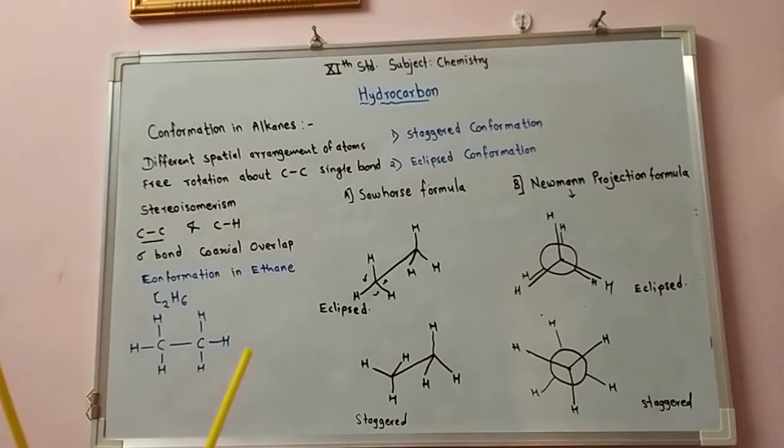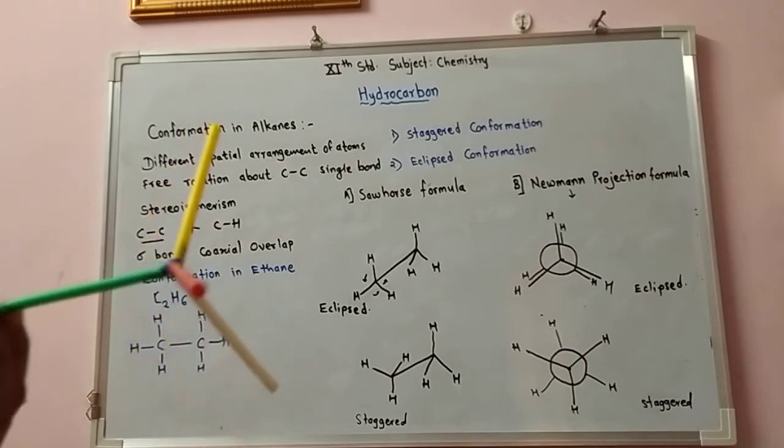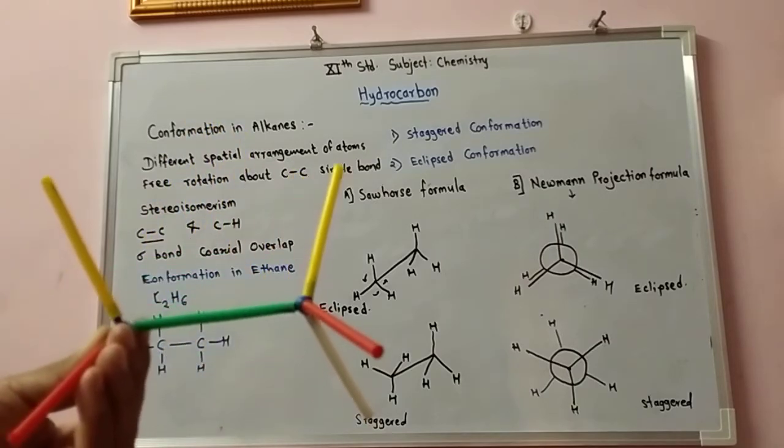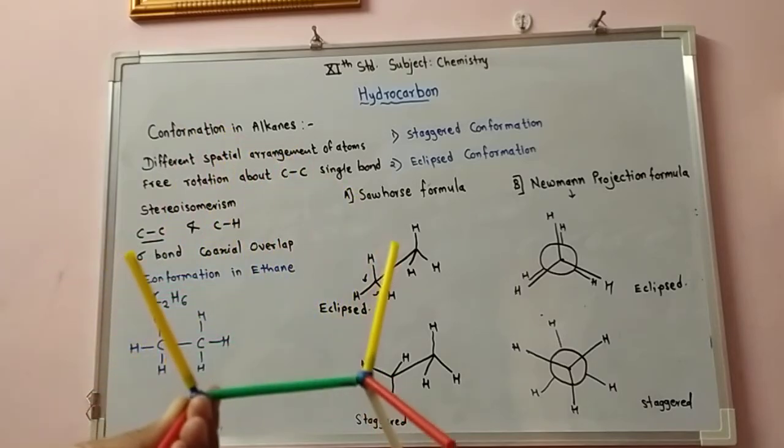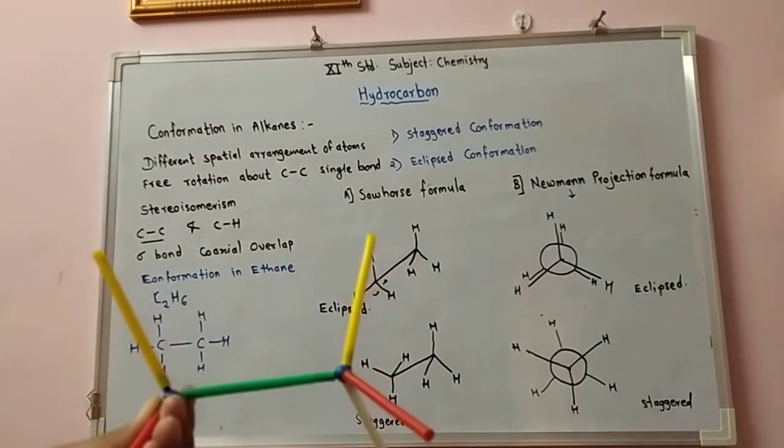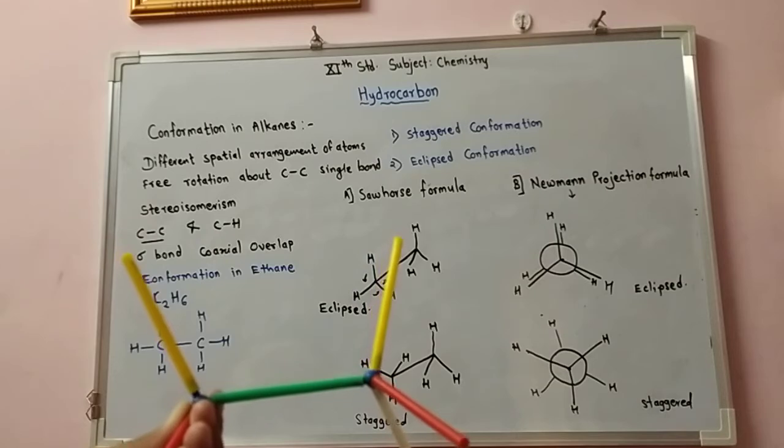These are called conformational isomers. Infinite numbers of spatial arrangements of hydrogen atoms are possible due to the rotation around the carbon-carbon single bond, and these are called conformational isomers.